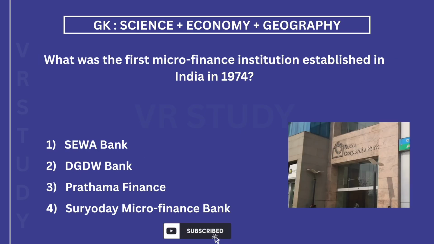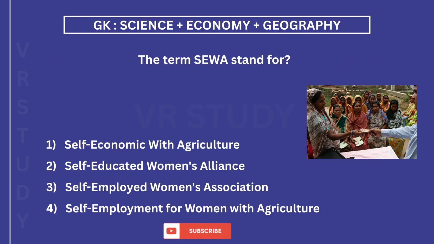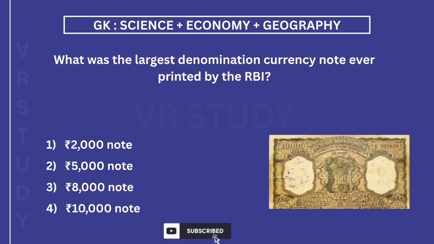What was the first microfinance institution established in India in 1974? The answer is 1. Seva Bank. The term Seva stands for. The answer is 3. Self-Employed Women's Association. What was the largest denomination currency note ever printed by the RBI?